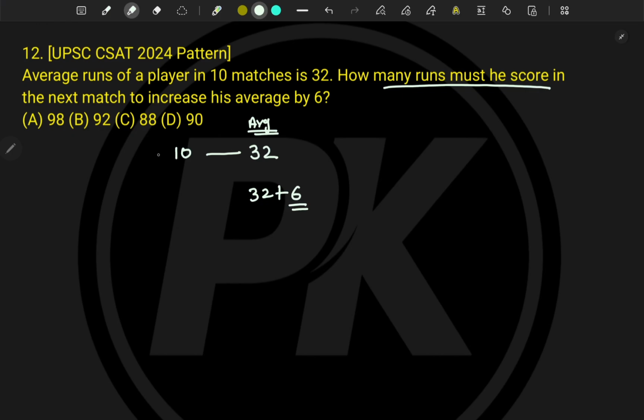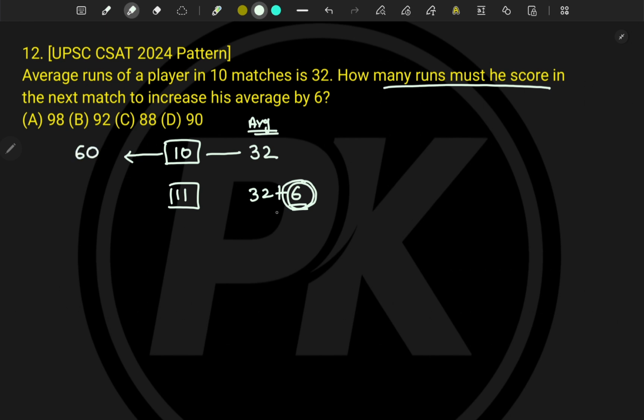Now tell me, this was his 10 matches. In the 11th match how many runs should he score? Now the average is increased by 6 runs. That means on an average per match 6 runs are increased, and he played earlier how many matches? 10 matches. So on an average how much increase? 60 increase.